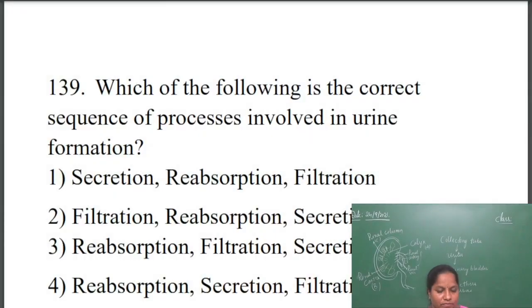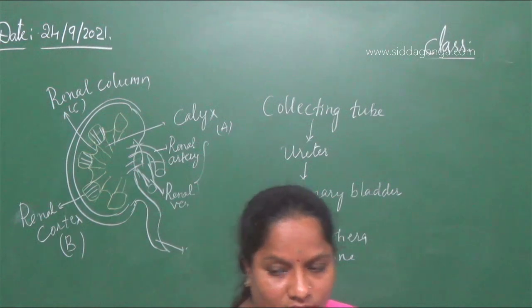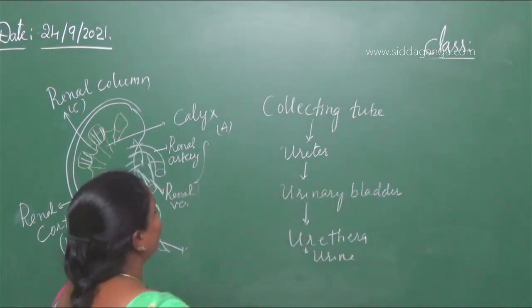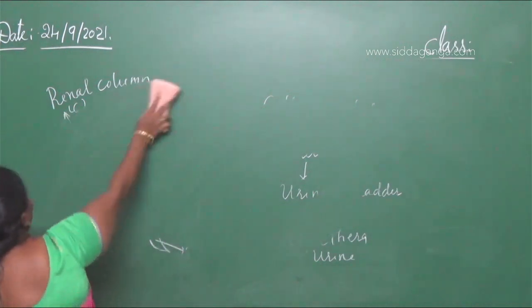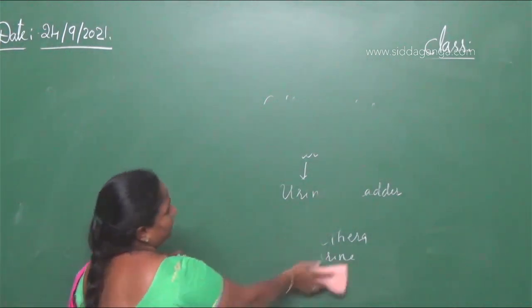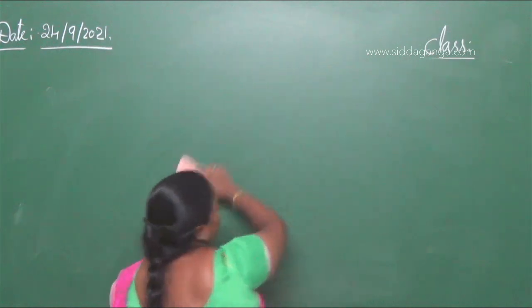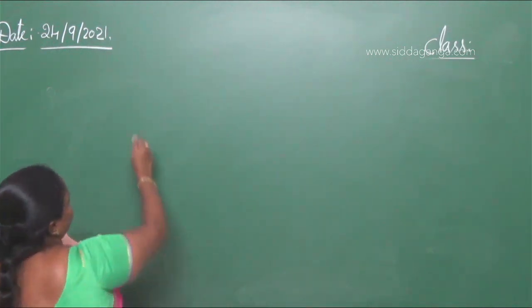Next question: which of the following is the correct sequence of the processes involved in urine formation? If I go to the formation of urine, in the physiology of urine formation there are three steps. The first step is called filtration.